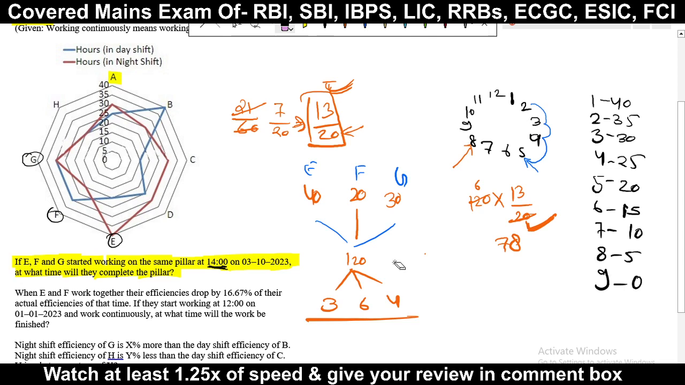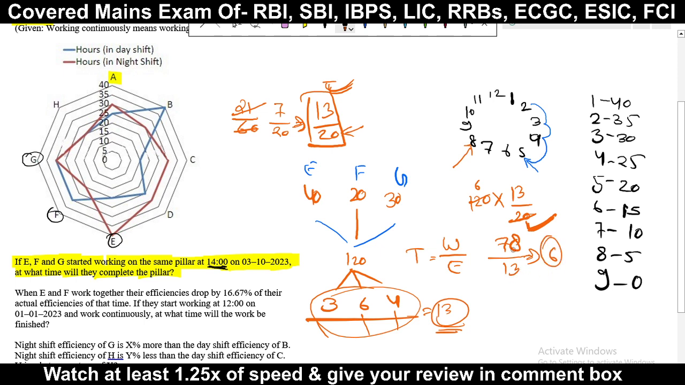This work is left, and they will do it with these efficiencies. Now just add these all three. What will be the total? This gives us a total of 13. So now divide this work by their efficiency, because work divided by efficiency gives us time. You know this thing very well now. So if we divide 78 by 13, it will give us 6. 13 times 6 is 78. It means they will take 6 hours.